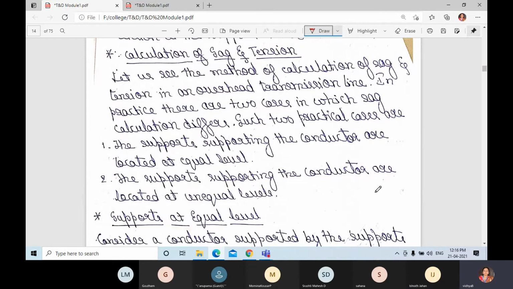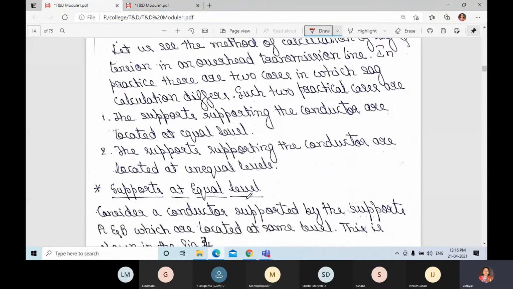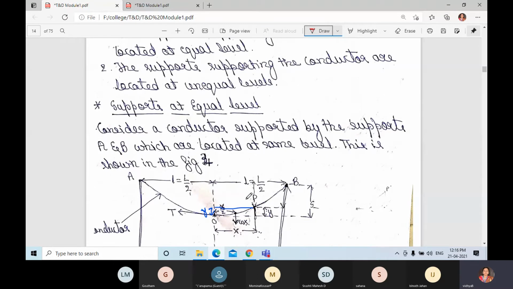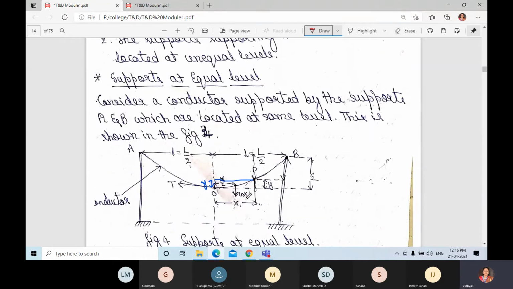Supports supporting the conductor may be located at equal level, or at unequal level. First we shall learn the calculation of supports at equal level. Here is what we should find out for supports at equal level.